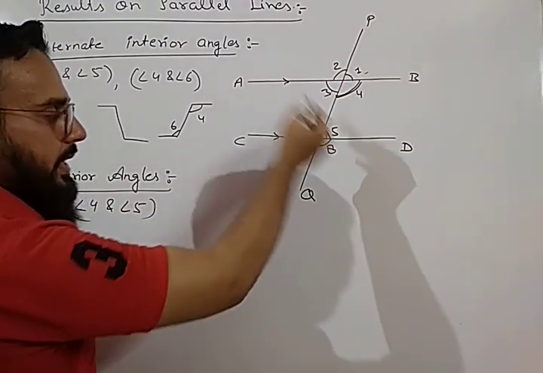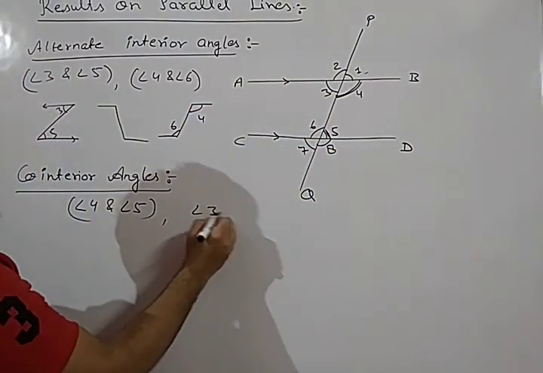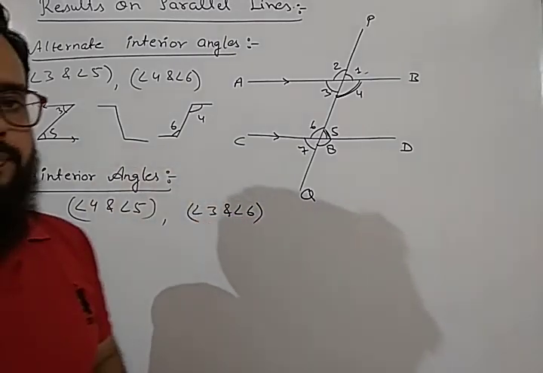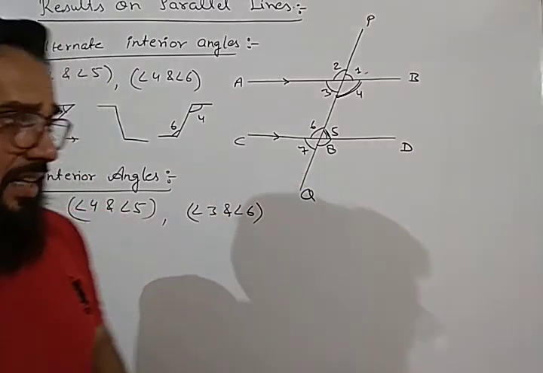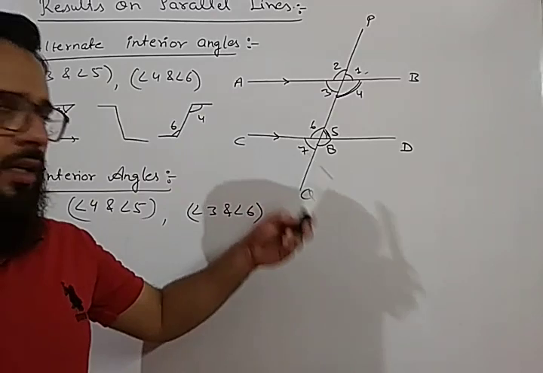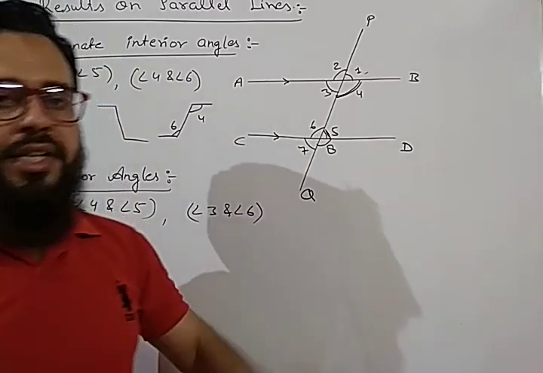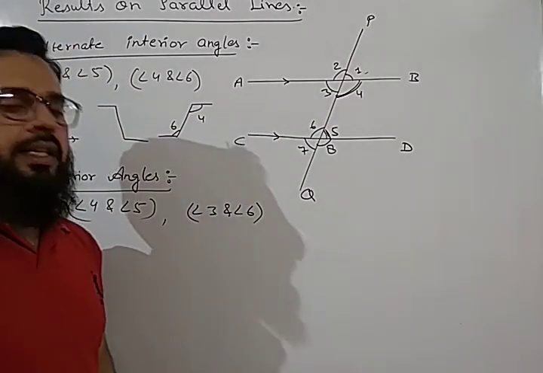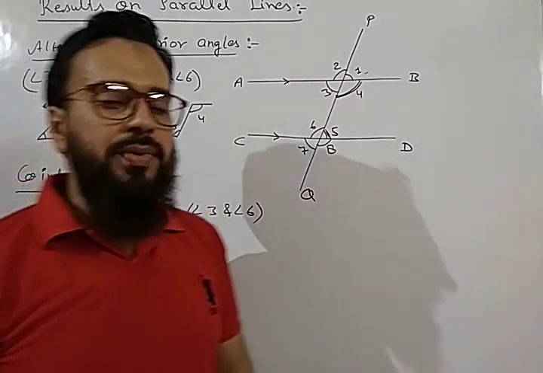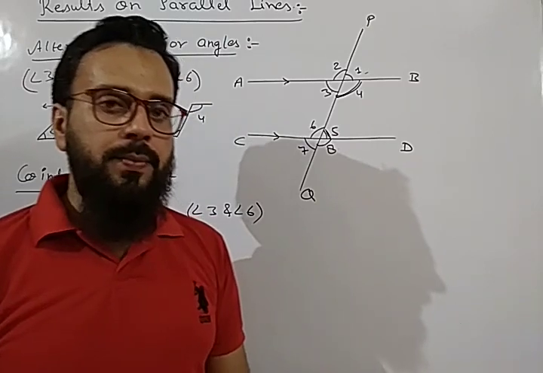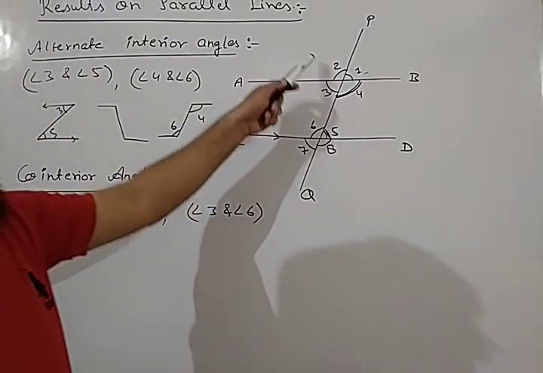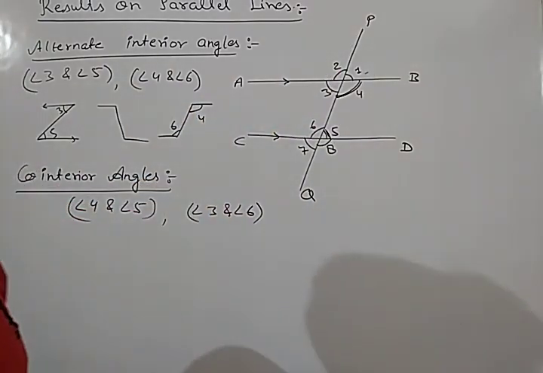Similarly, angle 3 and angle 6 are called co-interior angles. Okay, so basically there are three types of angles. First one was corresponding angle, then alternate angle, then co-interior angles. So these three angles at least you should know, and we have already studied about adjacent pair of angles and vertically opposite angles. Okay, so these are different types of angles which are formed when two parallel lines are cut by a transversal.